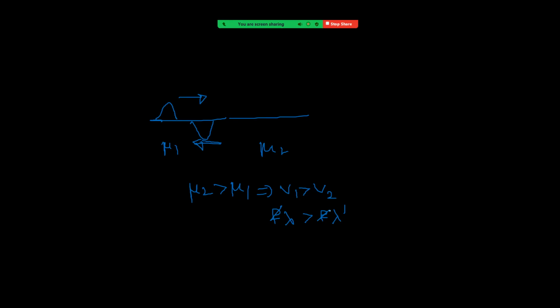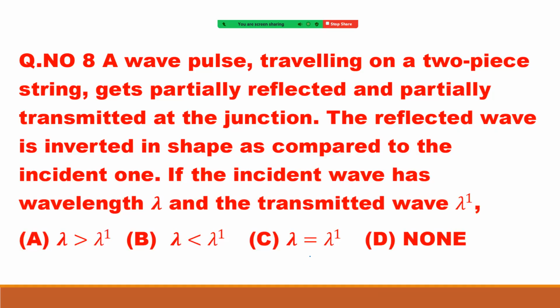I am repeating. In the given problem, the key point is that the reflected wave is inverted. That means traveling from rarer to denser medium. Rarer means V1 is greater than V2, right? V value f into lambda is greater than f into lambda dash. Therefore, lambda is greater than lambda dash. It is option A, right? Okay, see now the next problem.